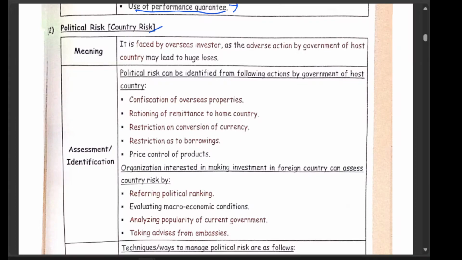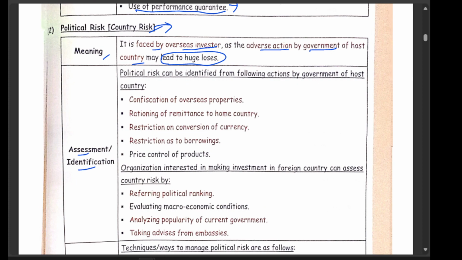Political risk, country risk. What is the meaning of political risk? It is a risk faced by overseas investors, as an adverse action by the government of a host country may lead to huge loss. For example, now the USA has imposed tax on goods imported to the USA because of the tariff that India has laid on the USA. Such a thing is political risk.